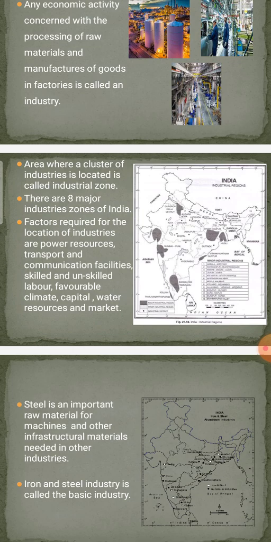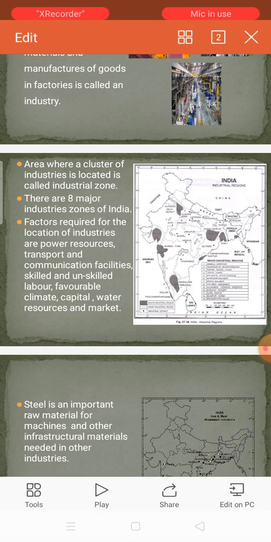Now in this map of India, these are the industrial regions, India's industrial regions where many industries are located. That area is called industrial regions. Now here we have given all the dark part. This dark part in India is concentrated with a number of industries. So that's why this is called industrial regions.